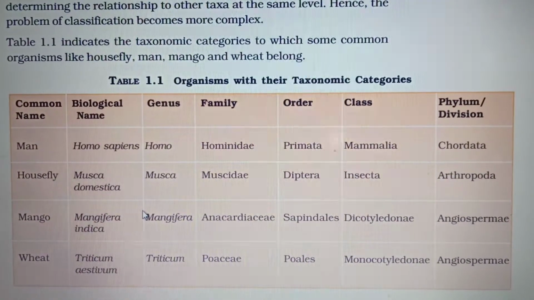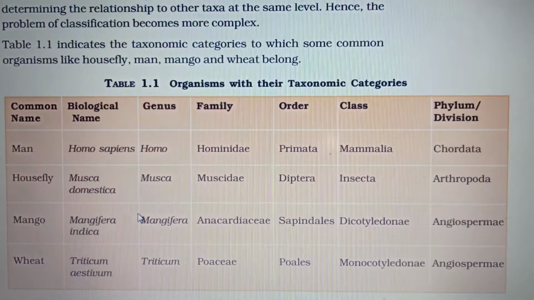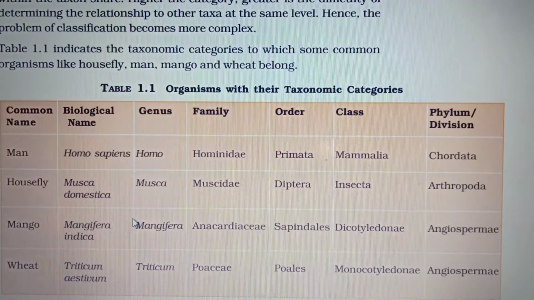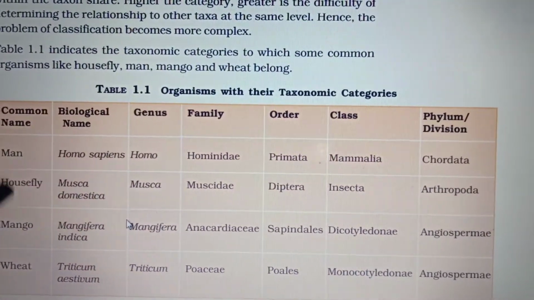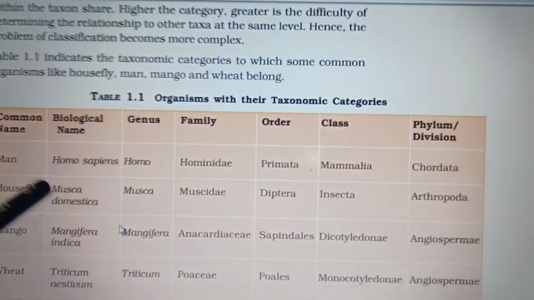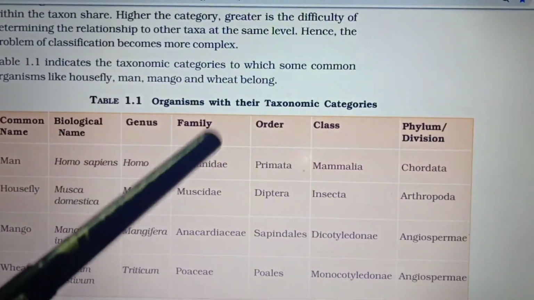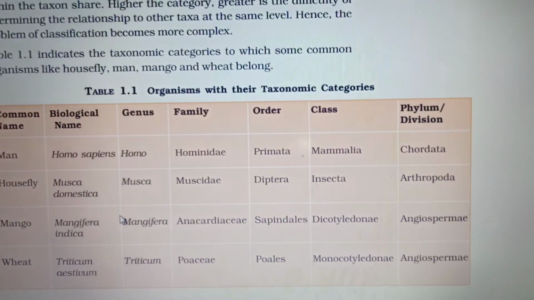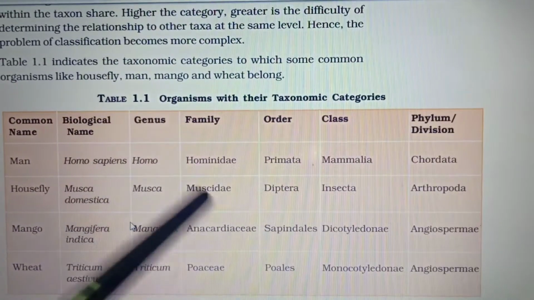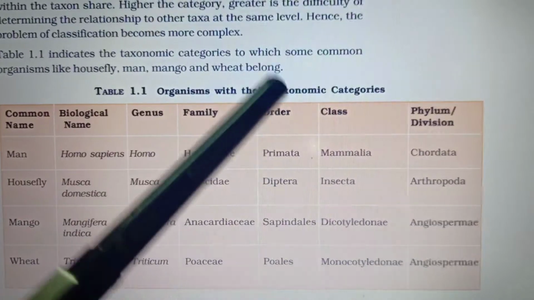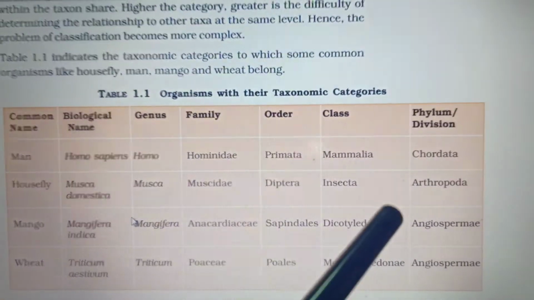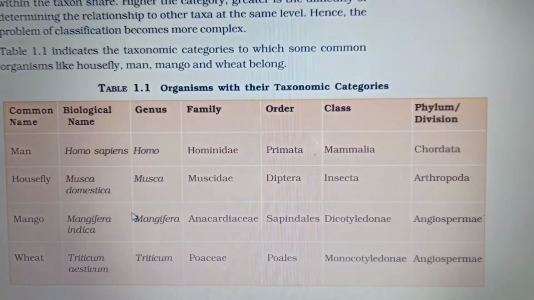A biological name has two components, genus and species. So genus Homo, species sapiens, family Hominidae, order Primata, we also come under that, I said monkeys, we also come under that. Class Mammalia, we are all mammals. Phylum Chordata.